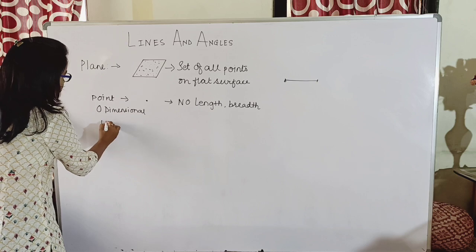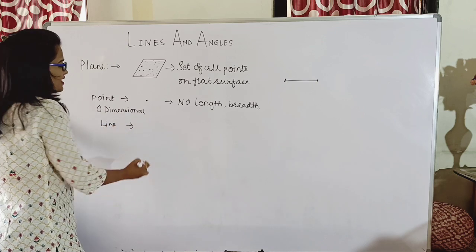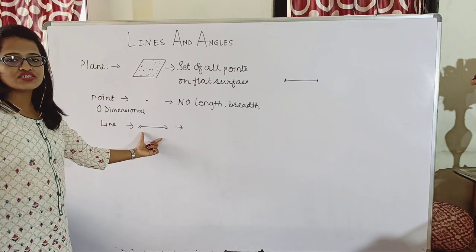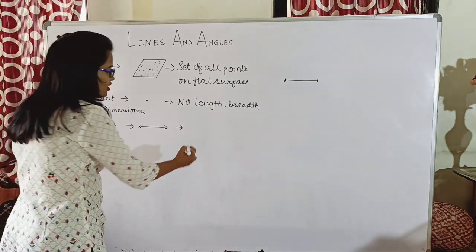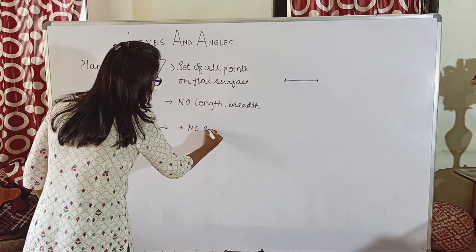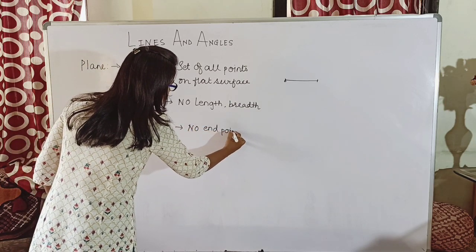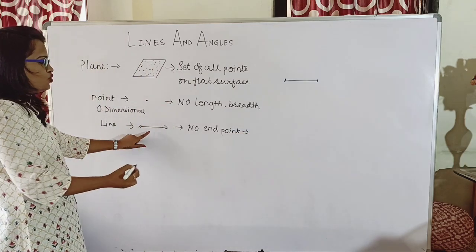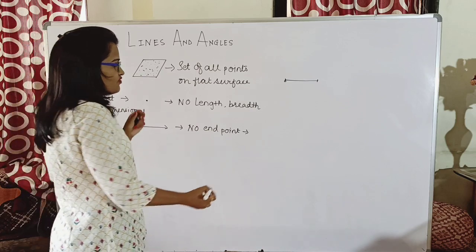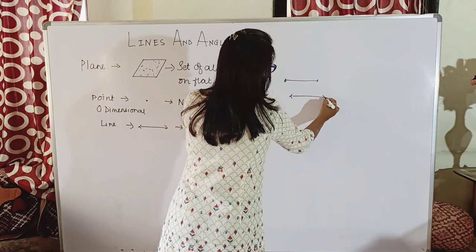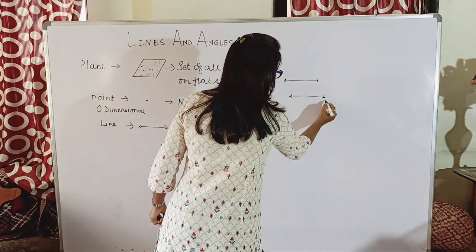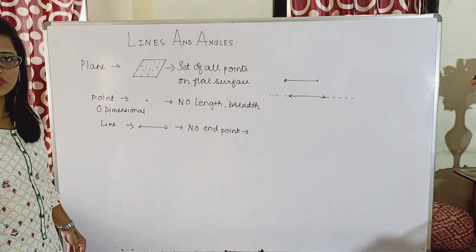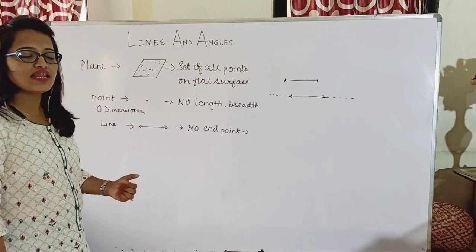Now let us look at a line. What is a line? A line does not have any end point. Hence it can be extended on both sides. See, whenever you are drawing an arrow for a line, it means you can extend this on either side for whatever distance you want. And hence it is called a line.